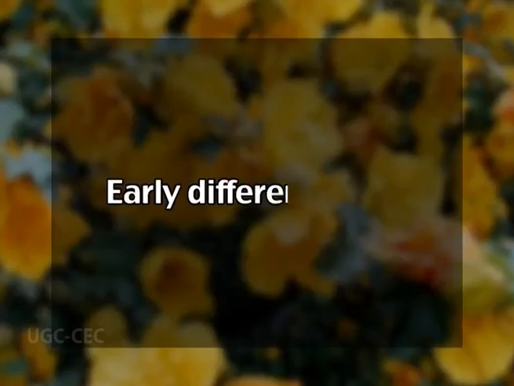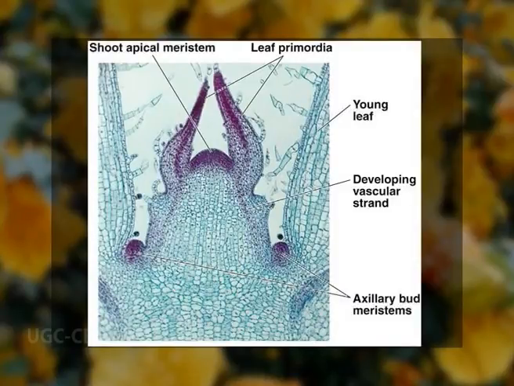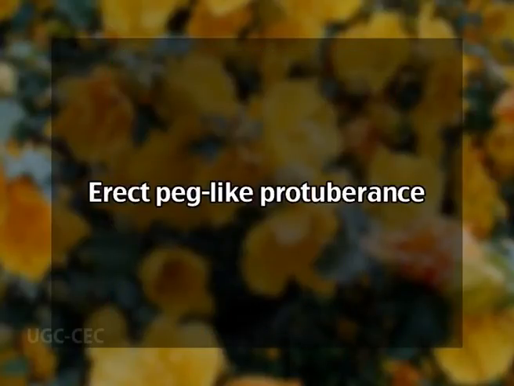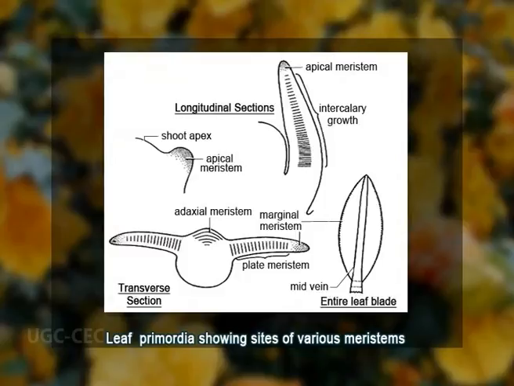Now, early differentiation. As a result of continued cell divisions, the leaf primordium protrudes from the shoot apex in the form of a small papilla or crescent, which is called the leaf buttress, through a change in the direction of growth. An erect peg-like protuberance, often somewhat flattened on the adaxial side, arises on the buttress. This protuberance is the axis of the young leaf.